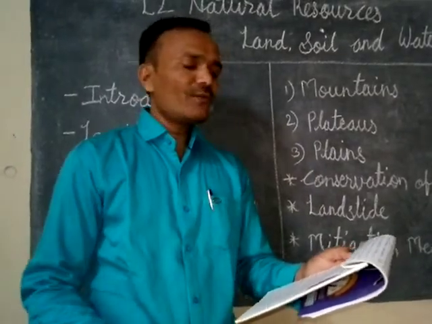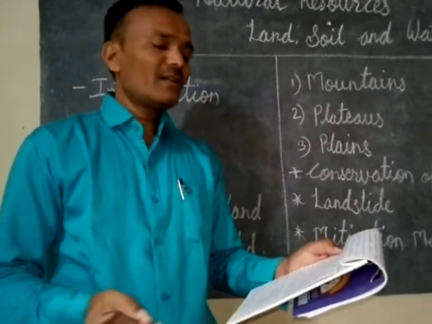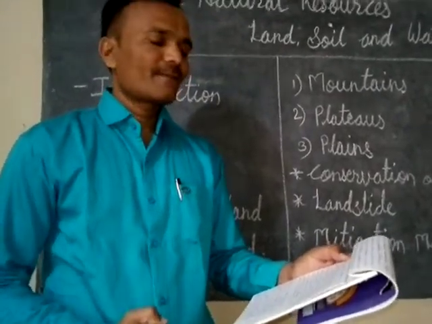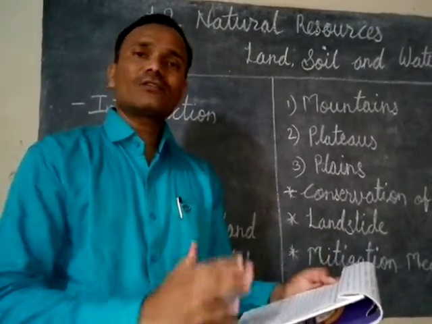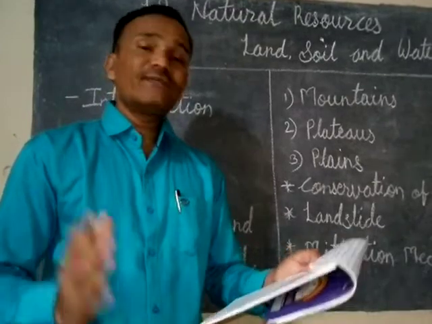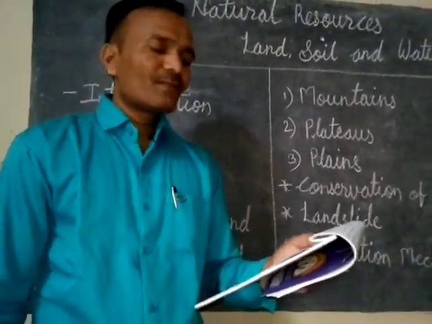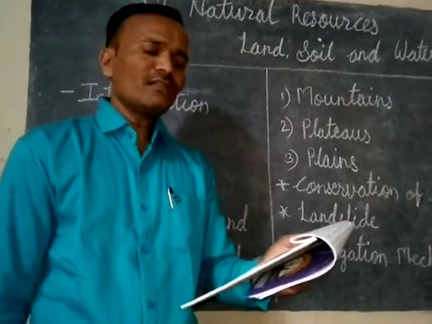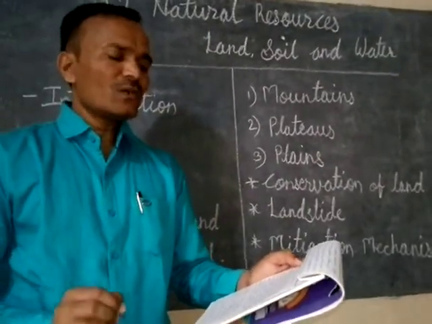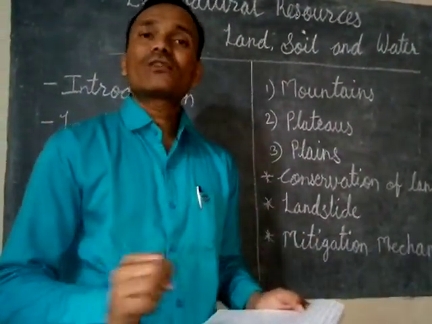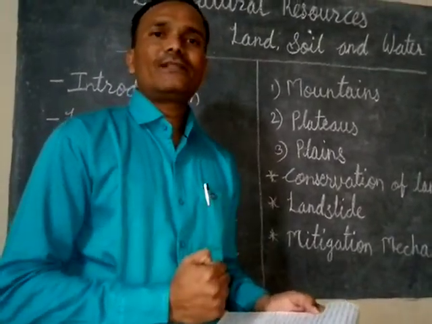In these forests you will find a variety of wildlife, spices, medicinal herbs, all these things we are getting. These mountains are also the sources for the perennial rivers. Perennial rivers means what? Rivers which flow throughout the year, means they always have water. These rivers provide us with fresh water and also help in the formation of soil. Means we are getting the fresh water from the perennial river.